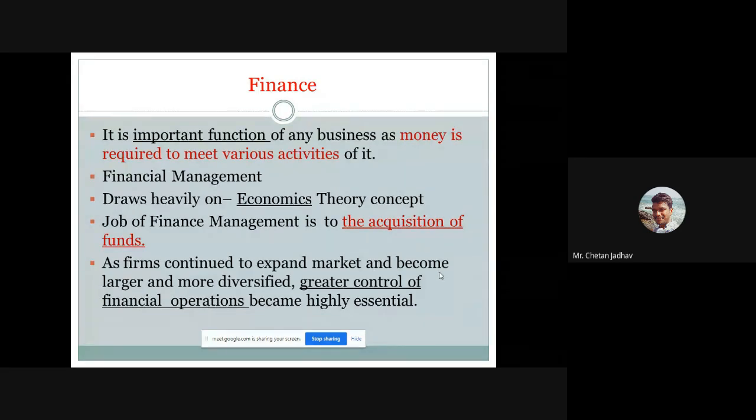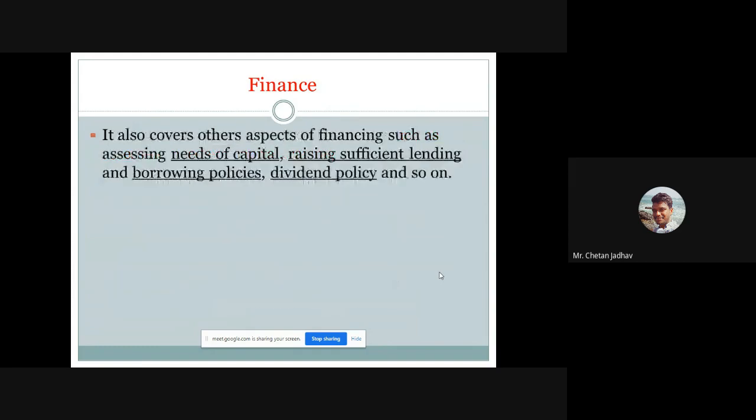As per finance management, you have to take care of two important things. First is acquiring the funds from the market. Second, you have to focus on the management regarding the financial side. It also covers other aspects of financing, such as assessing the needs of capital. First of all, there are different parameters regarding the first capital. You have to find out whether you really need the money for your organization, yes or no.